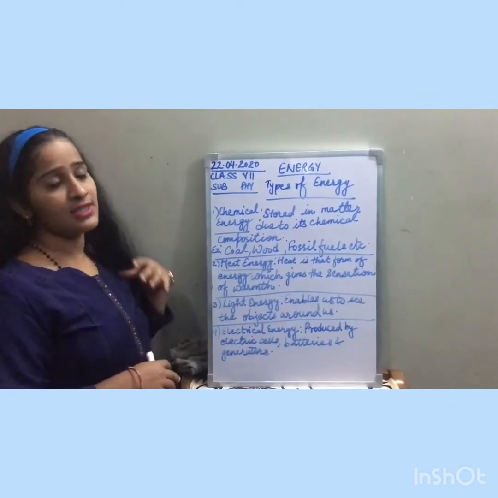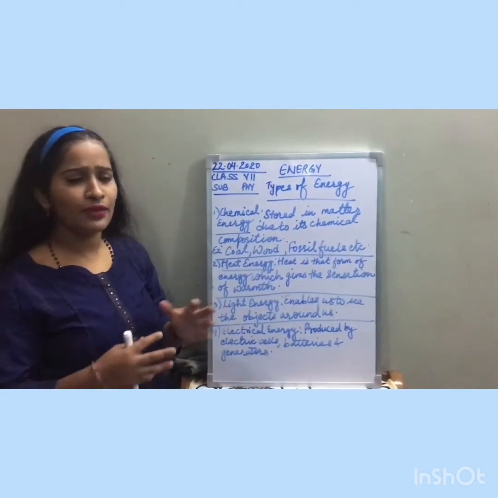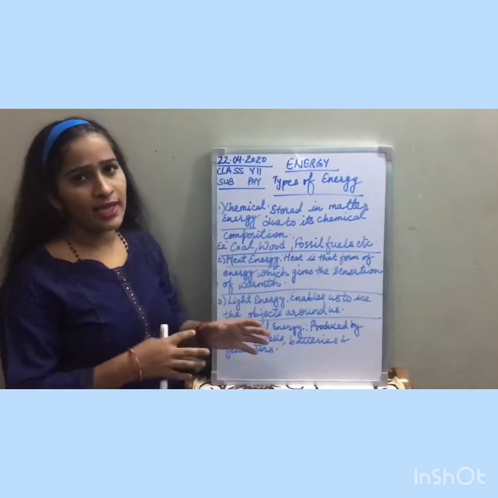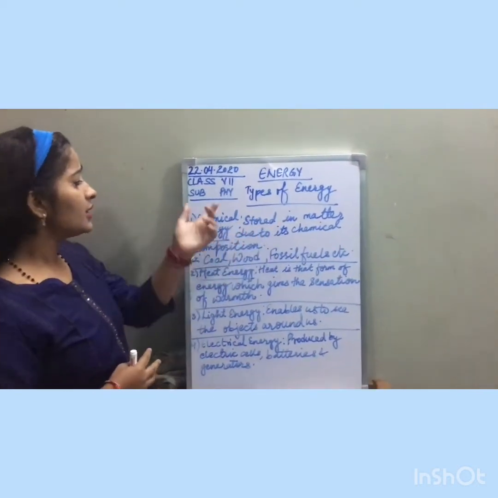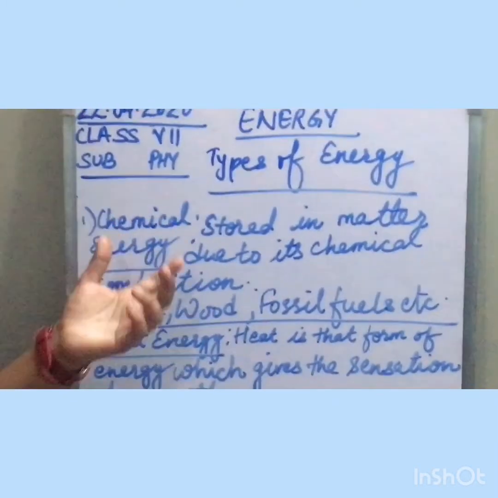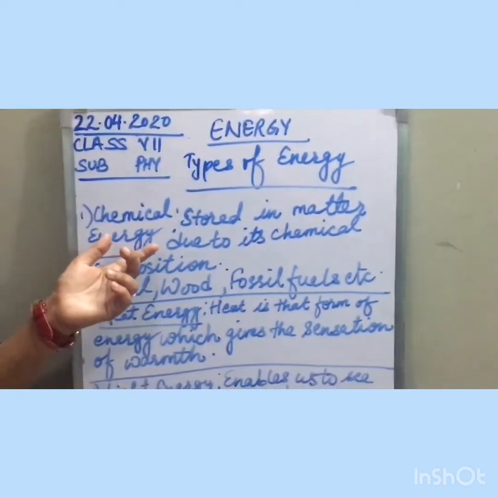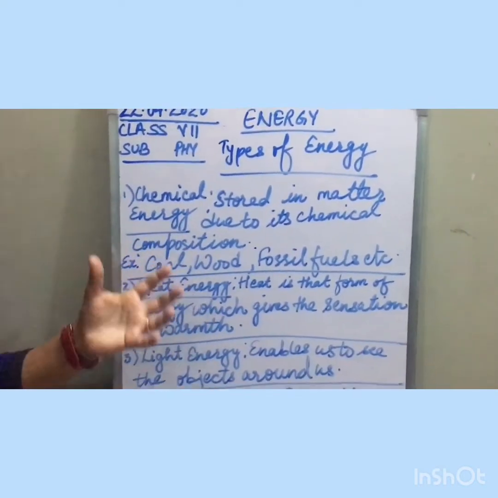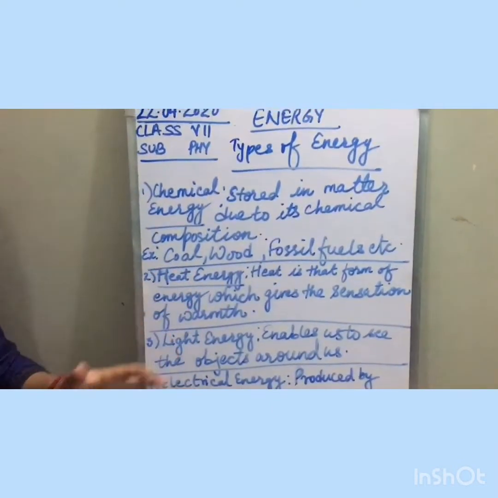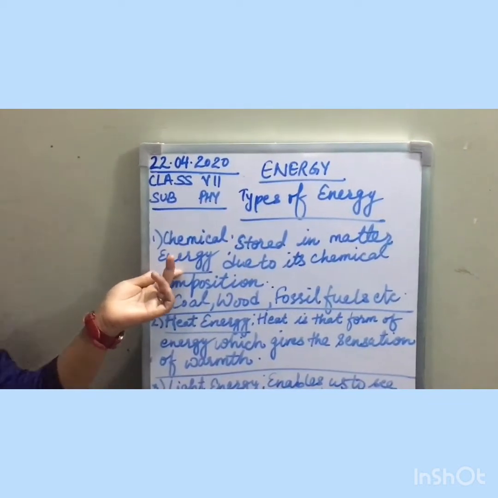In this video, students, I will explain some more different types of energy which we are familiar with and which we observe in our day-to-day lives. Students, the first type of energy which we use in our day-to-day activity is chemical energy. Now, what is chemical energy? Chemical energy is the energy stored in an object or in a state of matter due to its chemical composition. Due to its chemical properties, it has some energy which is called chemical energy.